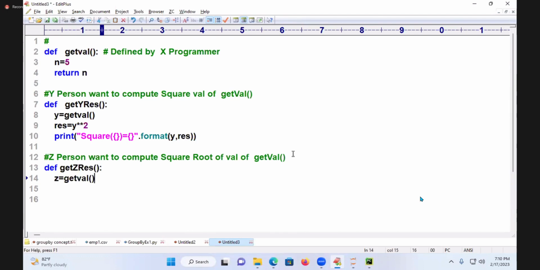Get val. Same. res is equal to z star star 0.5 and print of what? Square root of, something like this, dot format of z comma res.